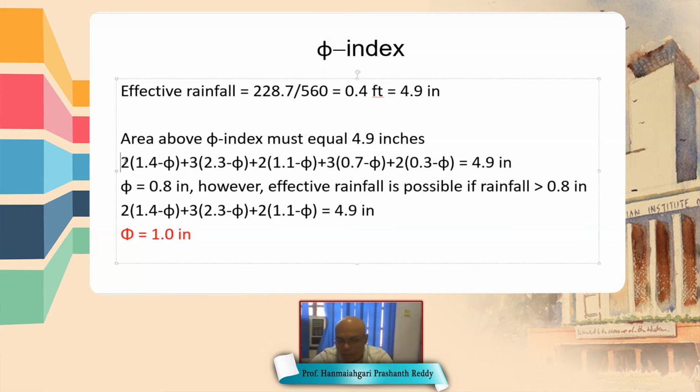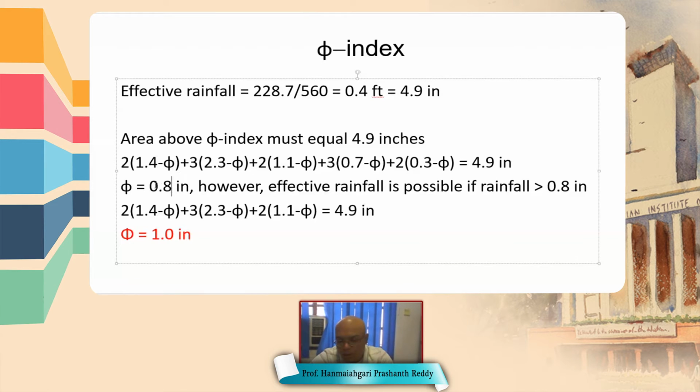So this is the total rainfall minus infiltration. That should be equal to the amount of rainfall converted to surface runoff, that is 4.9 inch. From this we have calculated phi equal to 0.8 inch.